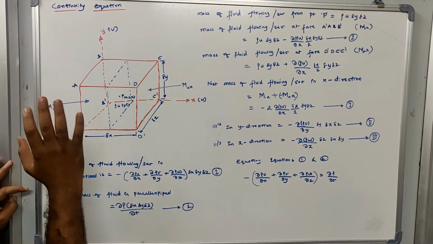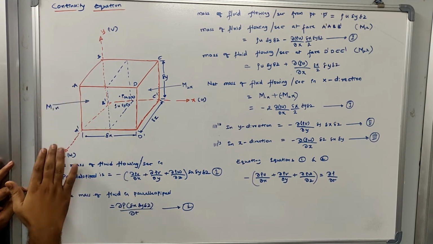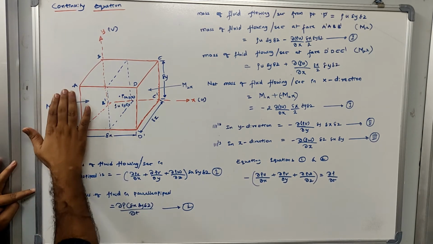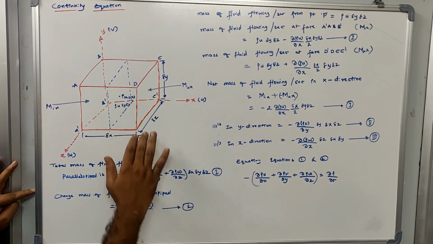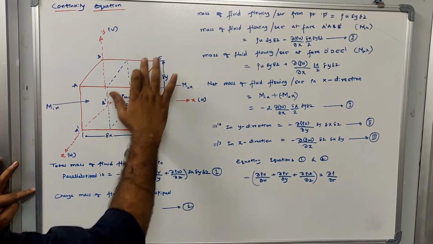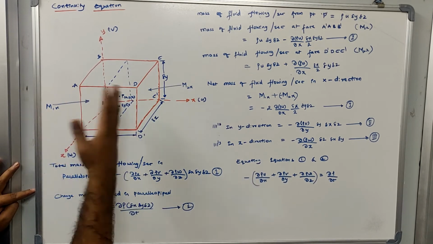Now you can simply say that this will have a left face. Let us see what the left face is: A dash, A, B, B dash. Now what is the right side face of the parallelepiped? D dash, D, C and C dash. So these are the planes which are the left and right side.